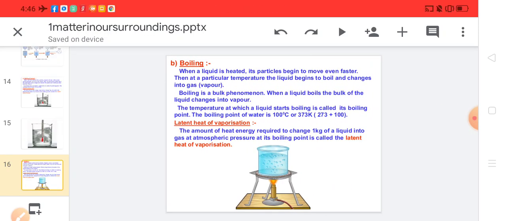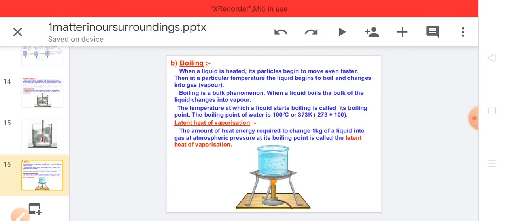Now boiling. When liquid is heated, its particles begin to move even faster because they have more kinetic energy. Then at a particular temperature, the liquid begins to boil and changes into gas, or vapor.